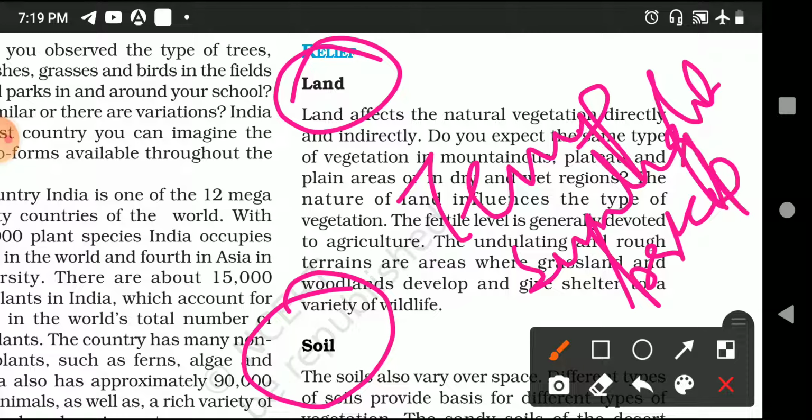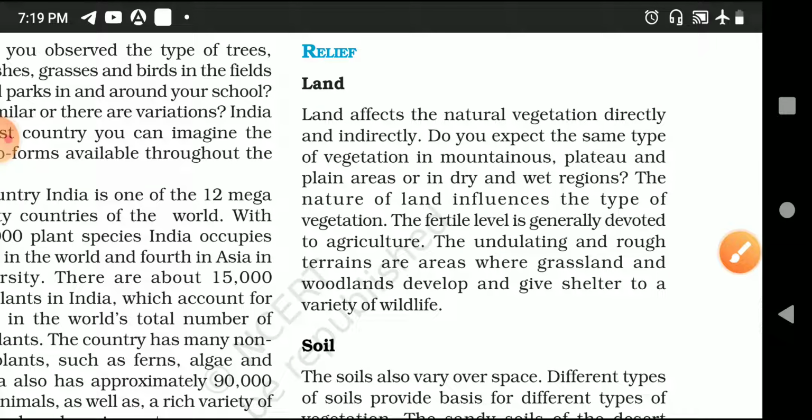I hope you know what is land, soil, temperature, sunlight, and precipitation. Now we will look at them one by one and discuss briefly, so that you can get a fresh reference to these relief features.